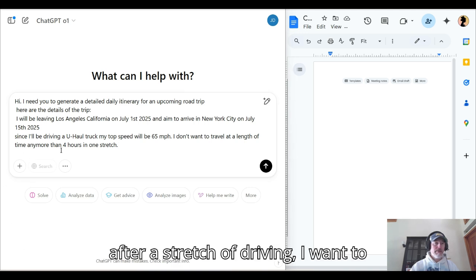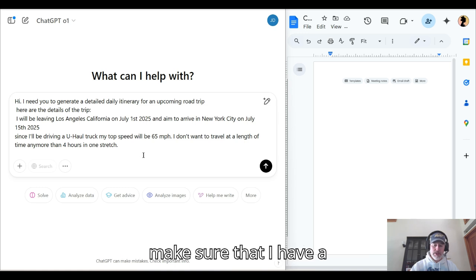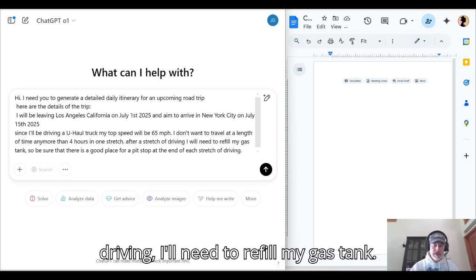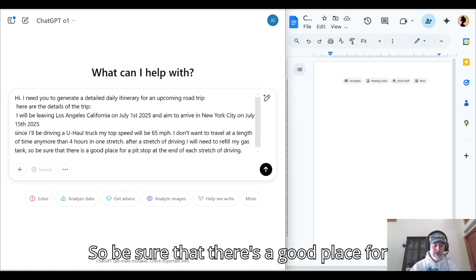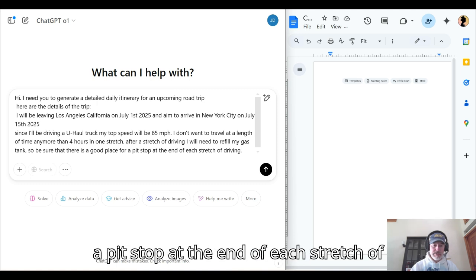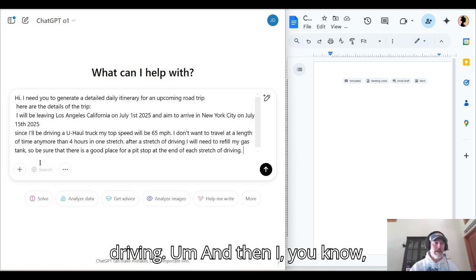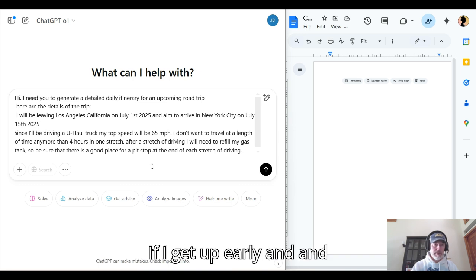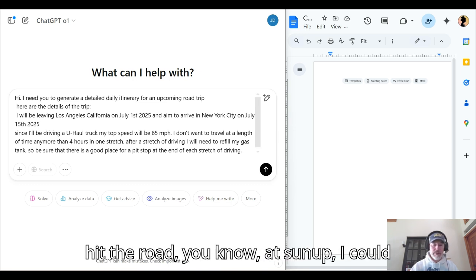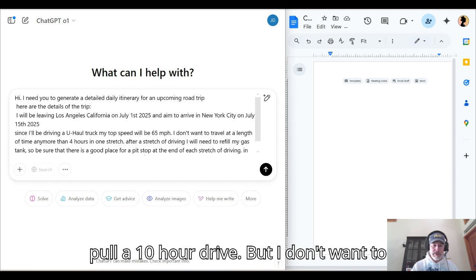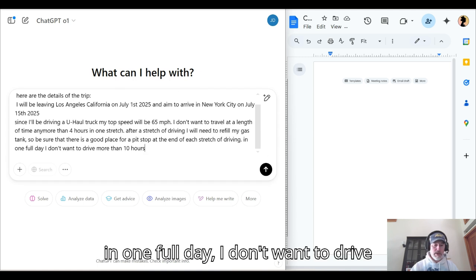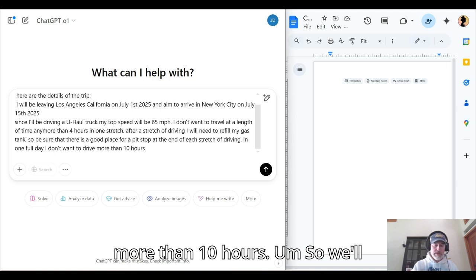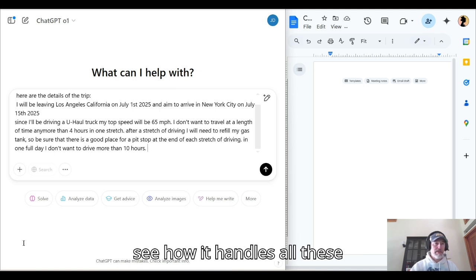And after a stretch of driving, I want to make sure that I have a place to pit stop, so we're going to say after a stretch of driving, I'll need to refill my gas tank. So be sure that there's a good place for a pit stop at the end of each stretch of driving. And I like to drive, but I don't want to drive more than 10 hours in one day. If I get up early and hit the road at sunup, I could pull a 10-hour drive, but I don't want to do more than that. So in one full day, I don't want to drive more than 10 hours. We'll see how it handles all these calculations.